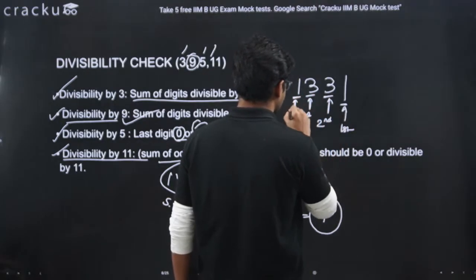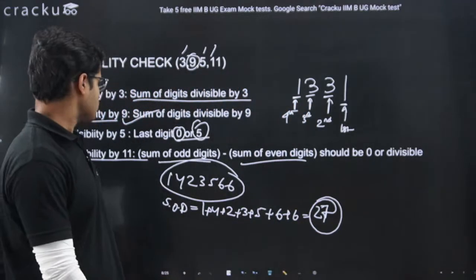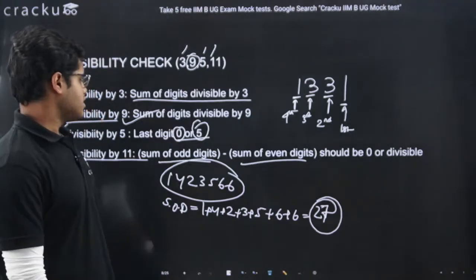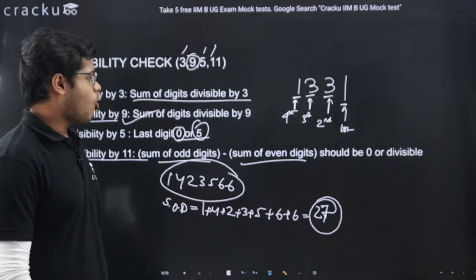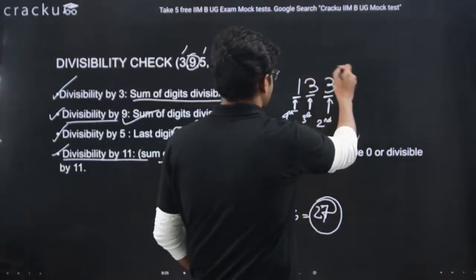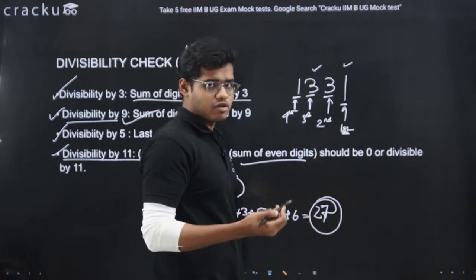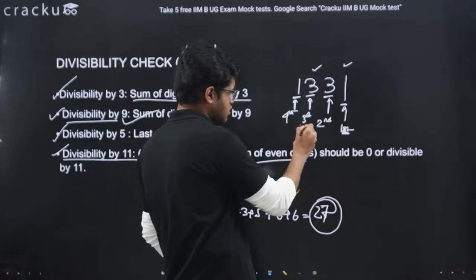This 1 is the fourth digit. What is the meaning of sum of odd digits? Sum of odd digits means sum of the digits which are in the odd places. Odd places are the first place and the third place, since 1 and 3 are odd numbers.